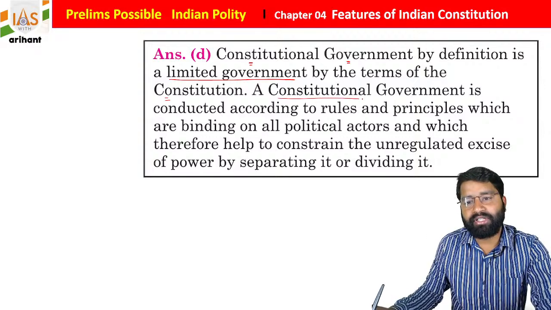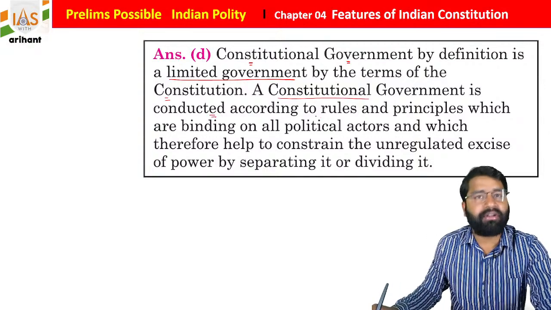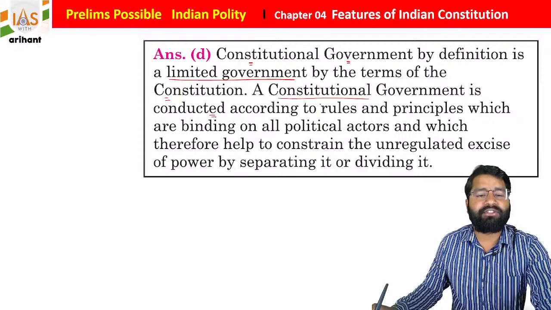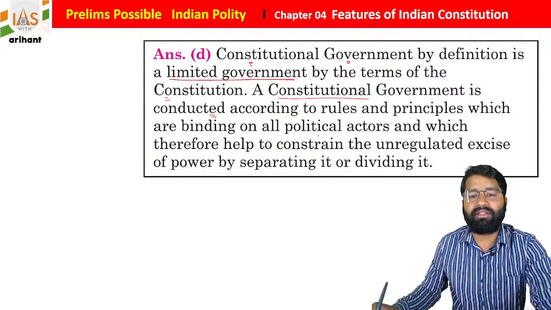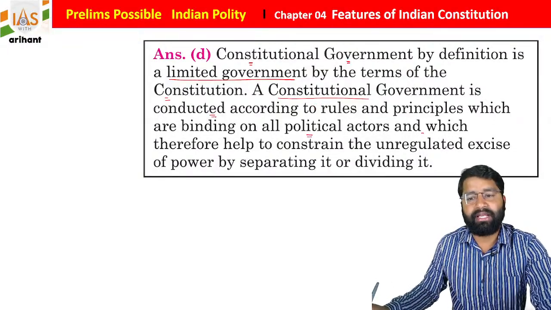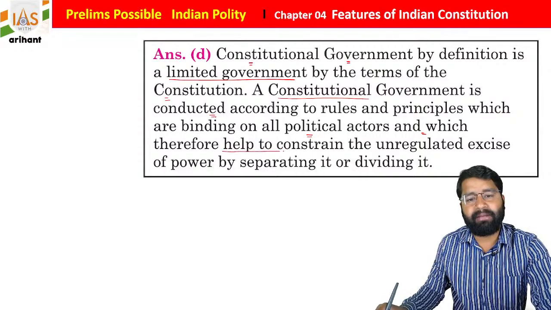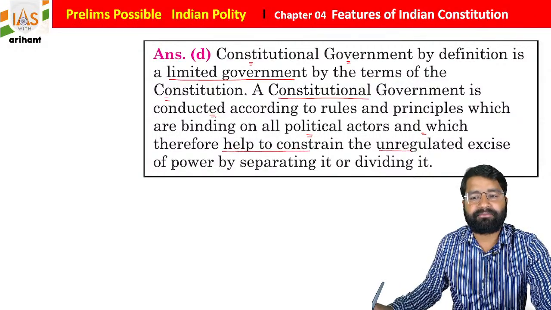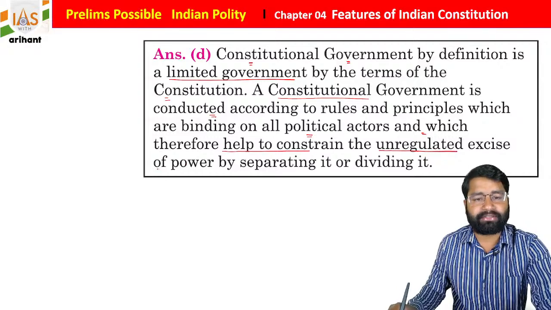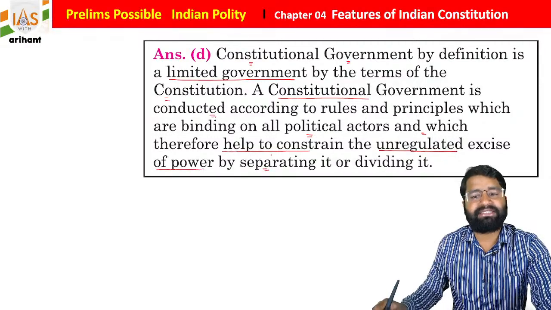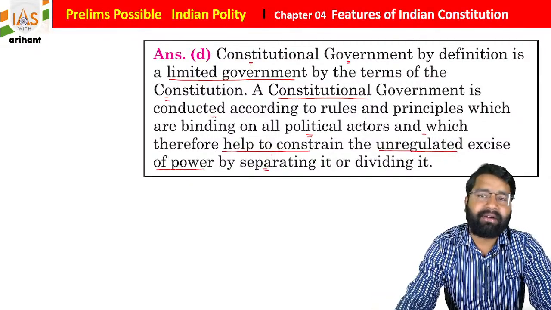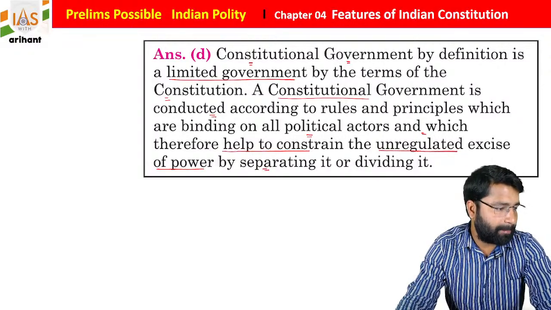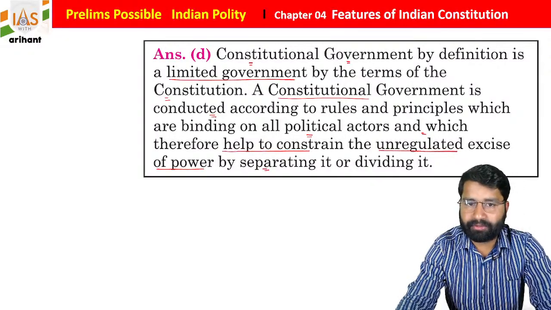A constitutional government is conducted according to rules and principles which are binding on all political actors and which therefore help to constrain the unregulated exercise of power by separating or dividing it, students. Getting it? Okay, I hope you are all able to understand.